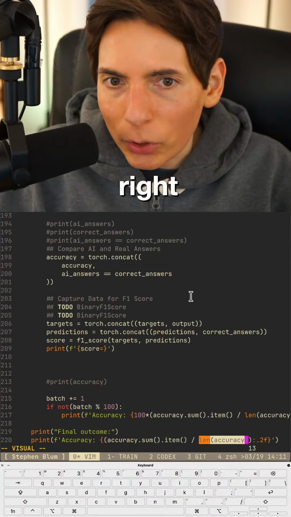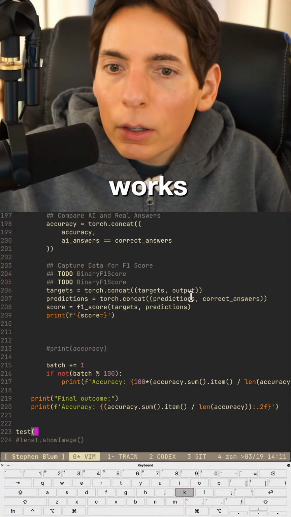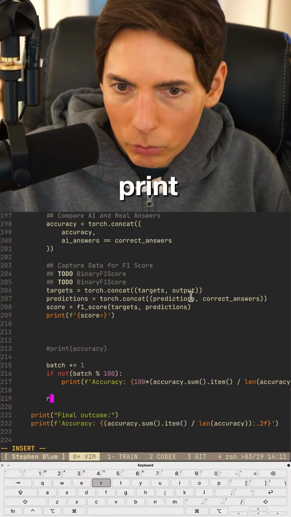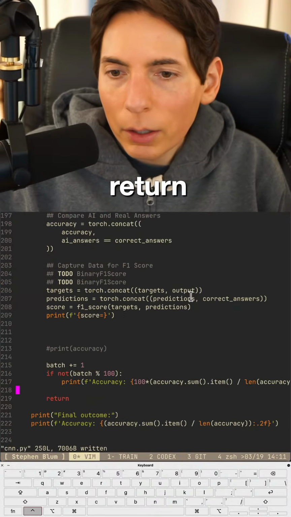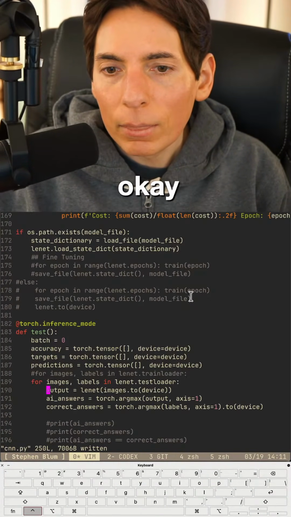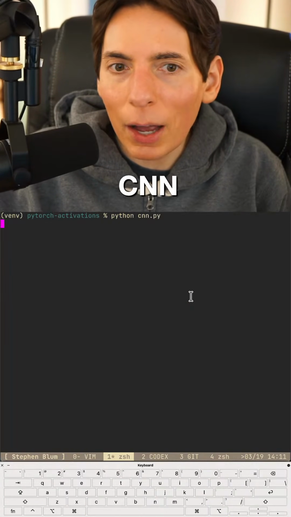All right, F1 score, you guys. F1 score, here we go. Let's see if this works. And we're going to say print, and return. All right, let me double check. Perfect. We're not fine tuning anymore. Okay, Python, cnn.py. There we go.